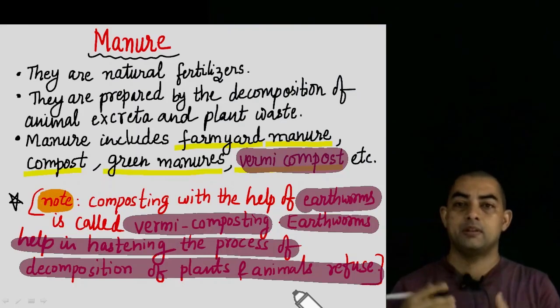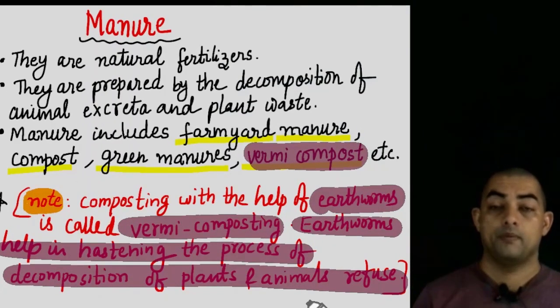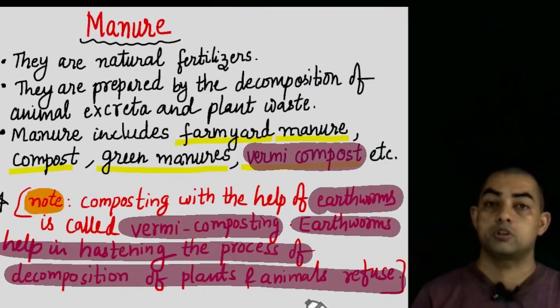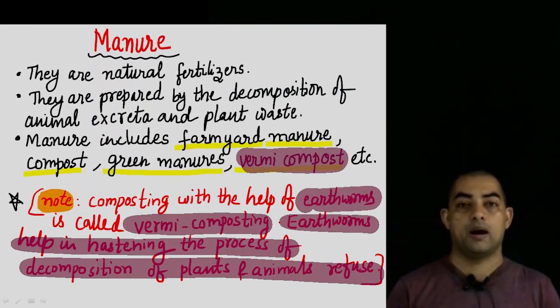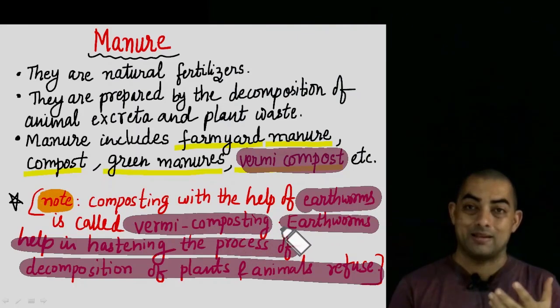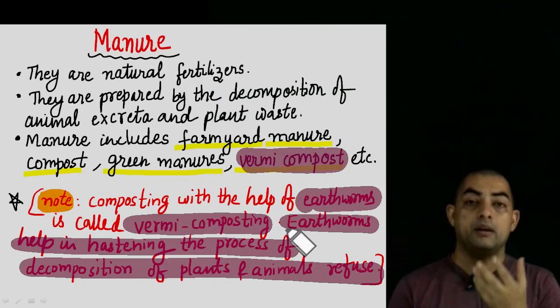But if they want to hasten this process, that means if they want to make the process faster, then what they do is they use earthworms. Then it is called vermicomposting. Earthworms are allowed to grow in these composting pits. These earthworms eat all these animal excreta and plant waste. So when they eat these, they also excrete, which is called vermicasting. And this vermicasting, what they give out, is used as a manure.